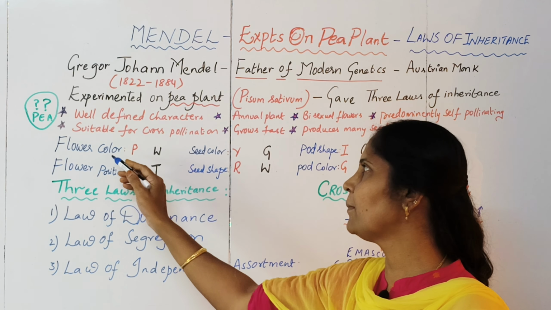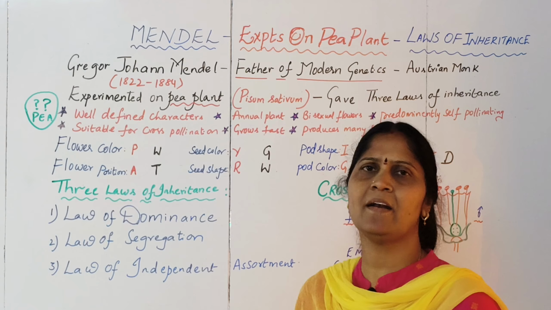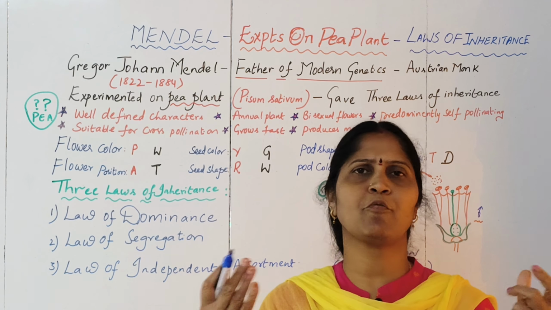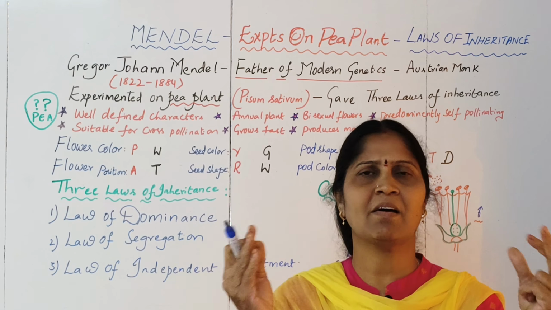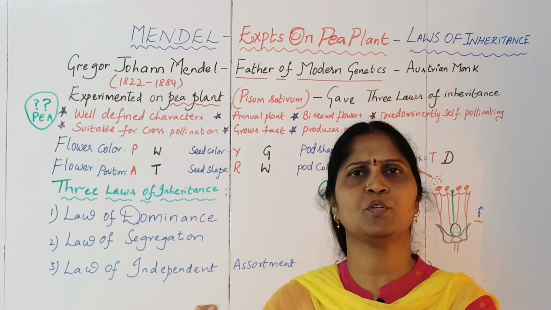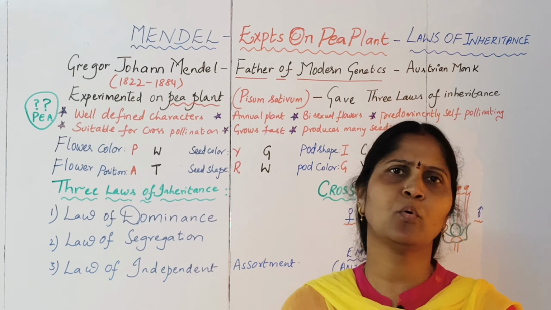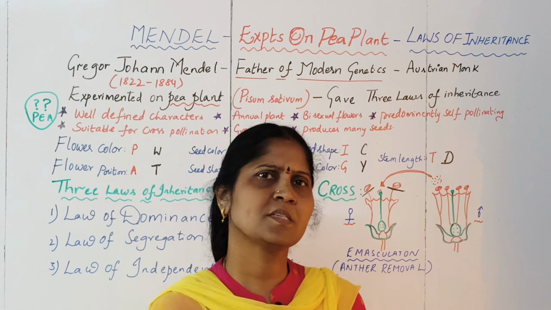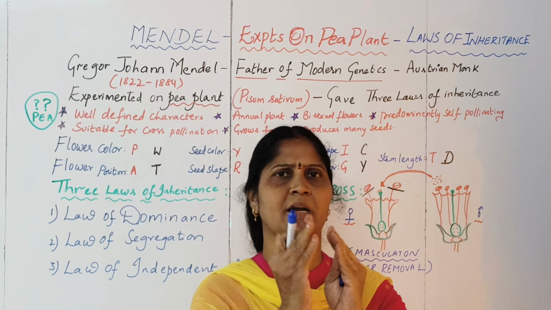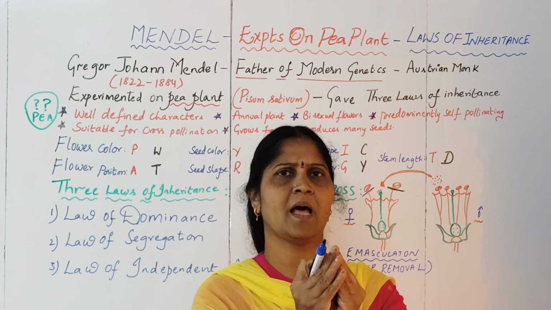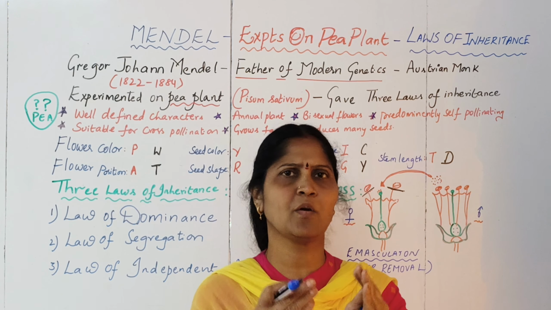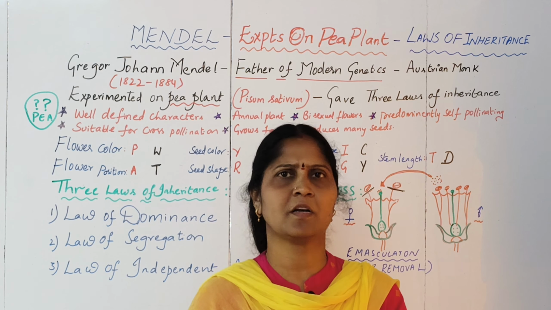Okay, so talking about the dominant and recessive characters in the pea plants. In pea plants, he performed several crosses and found which character is dominant and which is recessive. Now coming to what is a cross. A cross is between two parents: when two parents are allowed to pollinate, the offspring that is produced, you can read the characters in the offspring.